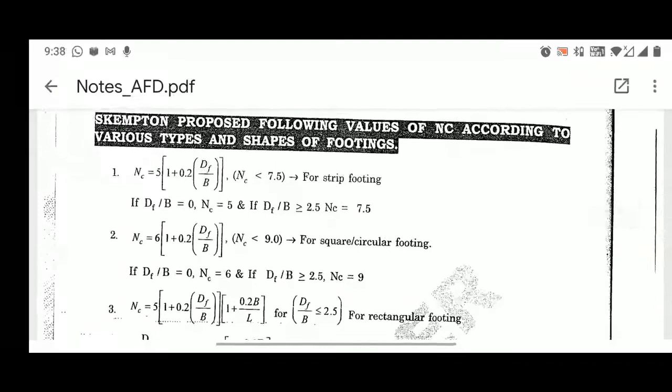And if your Df/B value is greater than or equal to 2.5, right? If you put greater than or equal to 2.5, you will find your NC value comes around 7.5. Now another case is if you have a square or circular footing. In that case, you have to use the formula 6(1 + 0.2 Df/B), and if your Df/B is equal to 0, you have an NC value equal to 6, and if your Df/B is greater than or equal to 2.5, you have to use NC value equal to 9.